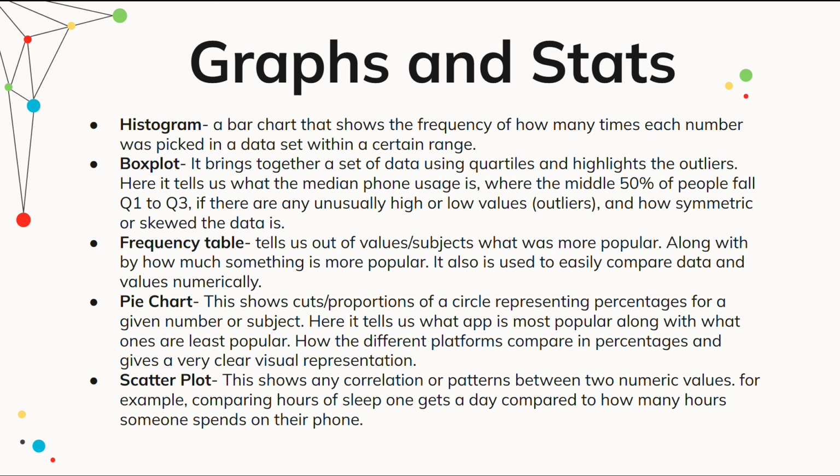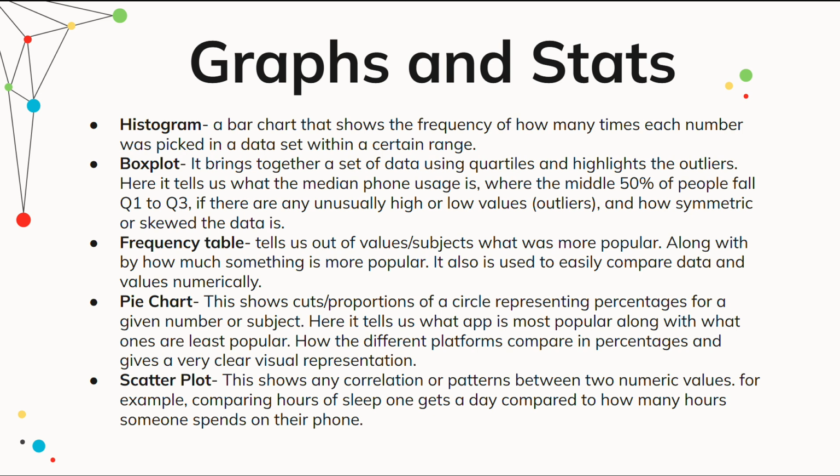So for the graphs and stats, these were just some of the heavy ones that we had learned about and focused on early on. For example, the histogram, box plot, frequency table, pie chart, and scatter plot. These all helped give us a visual of the data to help us understand what we were getting from these different graphs and stats. For just a couple examples, the histogram showed the frequency of how many times each number was picked in the data set within a certain range. For example, choose a number 1 through 4, you're going to get the range of 1 through 4.